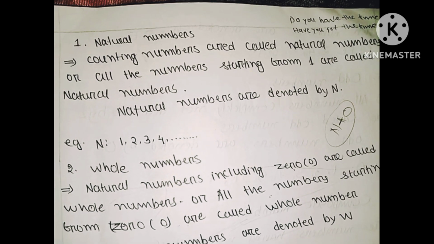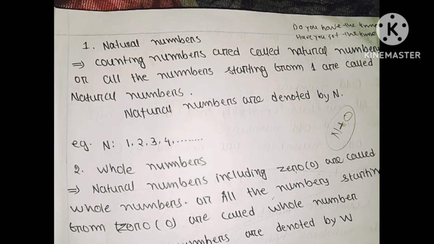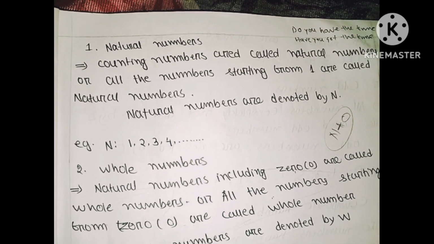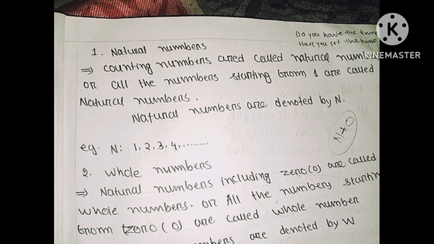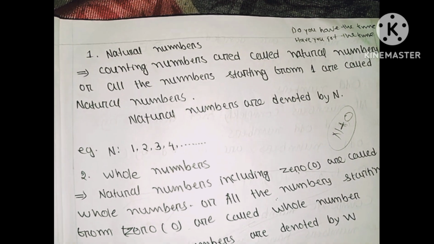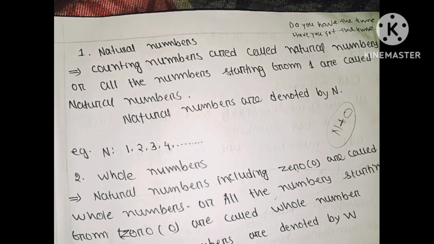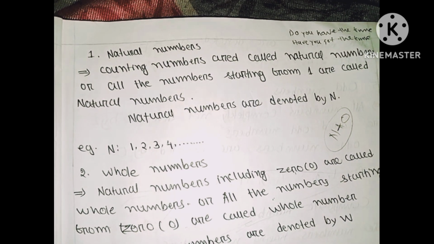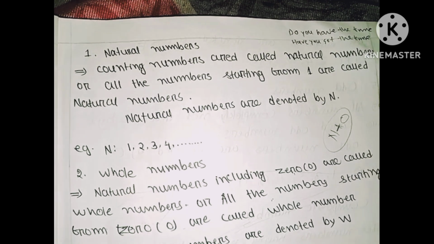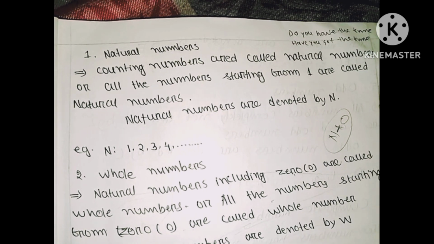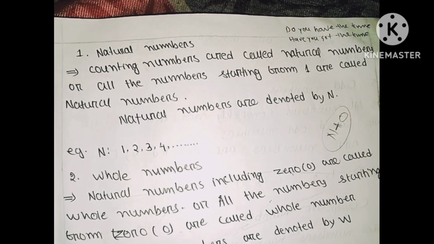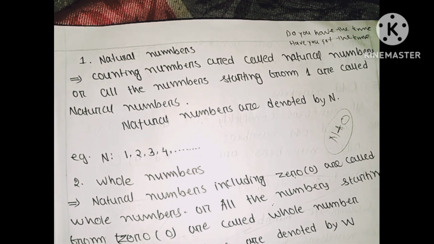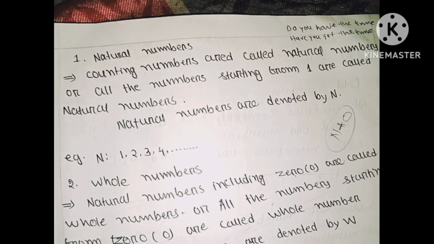First of all, I would like to ask you a question. What is the meaning of natural numbers? Why do we call them natural numbers? Yes, you give me the answer. Sir, counting numbers are called natural numbers. Yes, this is right. This is not wrong. But are you able to tell me why you call 1, 2, 3, 4, 5 natural numbers? Why do you say like that? You have to understand step by step.